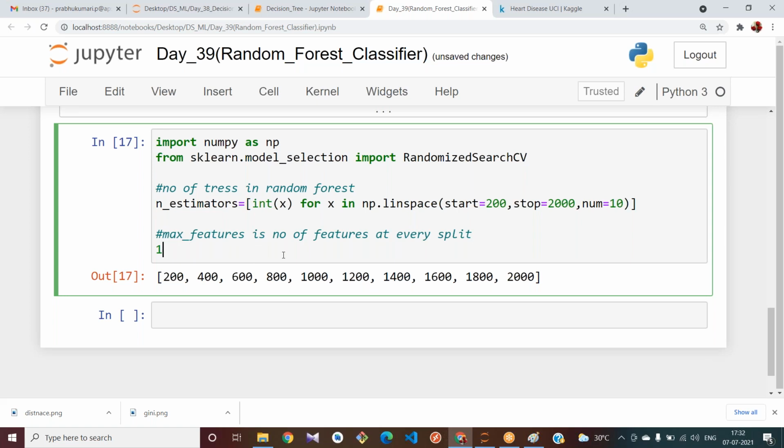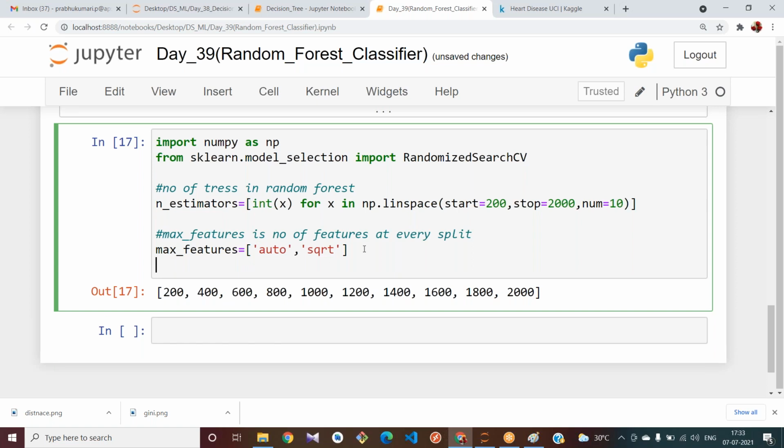That is one parameter here. Max_features equal to, there are two methods. One is the auto method, and also we can find out the square root. If there are 100 features, for every split it takes 10 features to split your data by using the square root, or the other method by logarithmic functions.